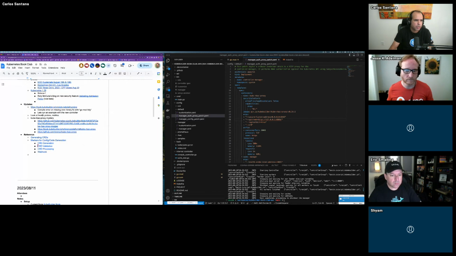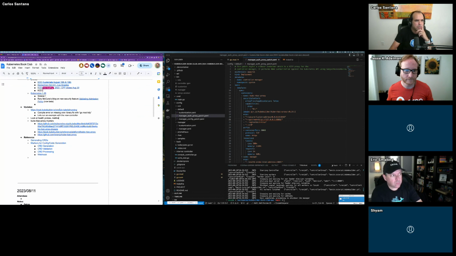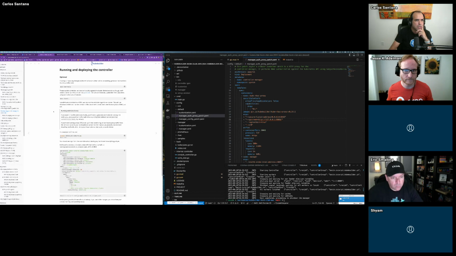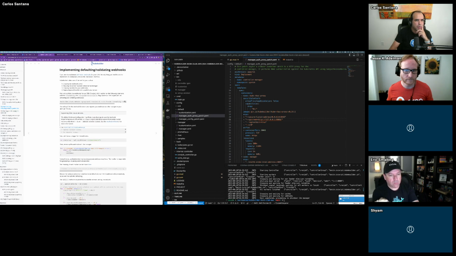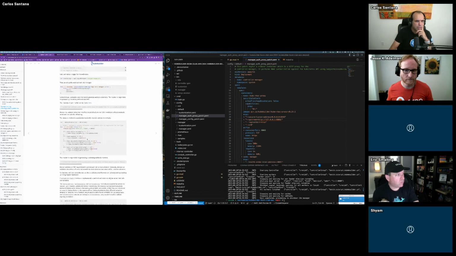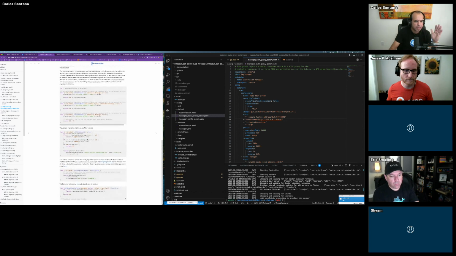So I think we can start with the book. Last time we discussed this section, we implemented the controller, and it went over all the pieces. Basically, we are implementing a cron job controller that spins up pods on a schedule with a cron syntax. And one feedback I had last time is that sometimes it is difficult to copy paste from here.